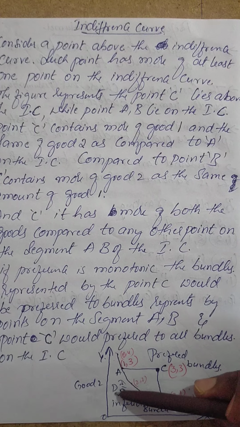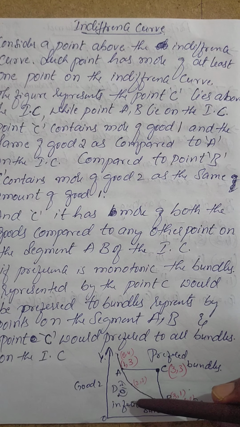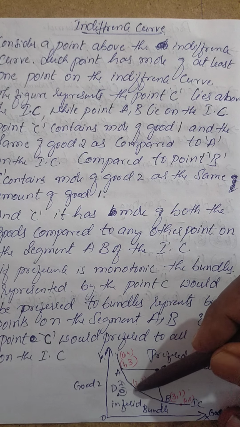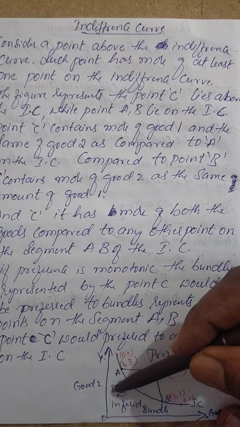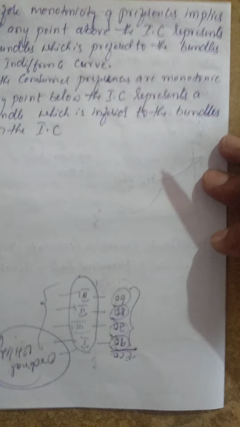So that is why this becomes inferior. This will be neglected. Inferior to which curve? To this curve. So priority will be given to this curve, if you compare with this point.